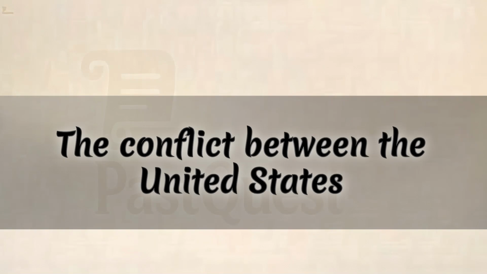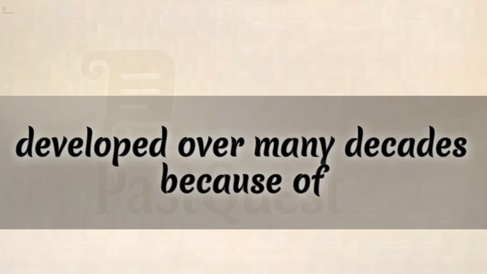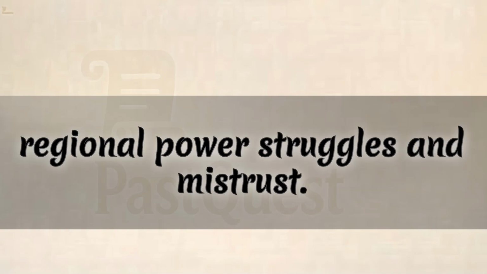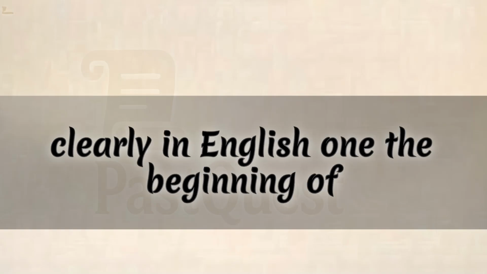The conflict between the United States and Iran did not start suddenly. It developed over many decades because of political decisions, revolutions, regional power struggles, and mistrust. Below is the full history explained clearly in English.